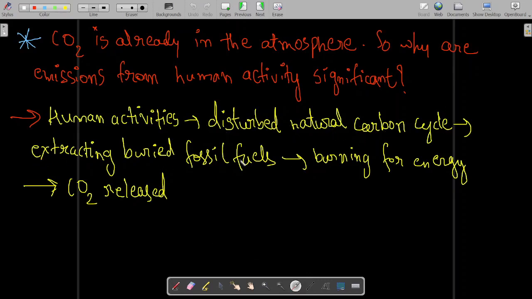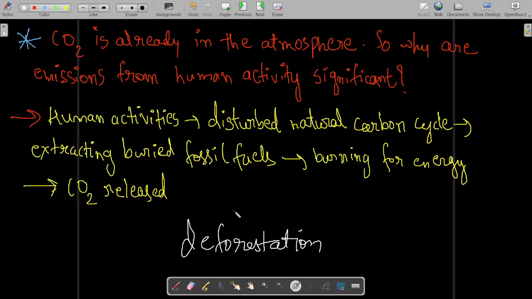Extracting buried fossil fuels and burning them for energy releases CO2. On top of that we are doing deforestation, actually reducing the number of trees. Trees are the only organisms which take CO2 from the atmosphere for photosynthesis and release oxygen.